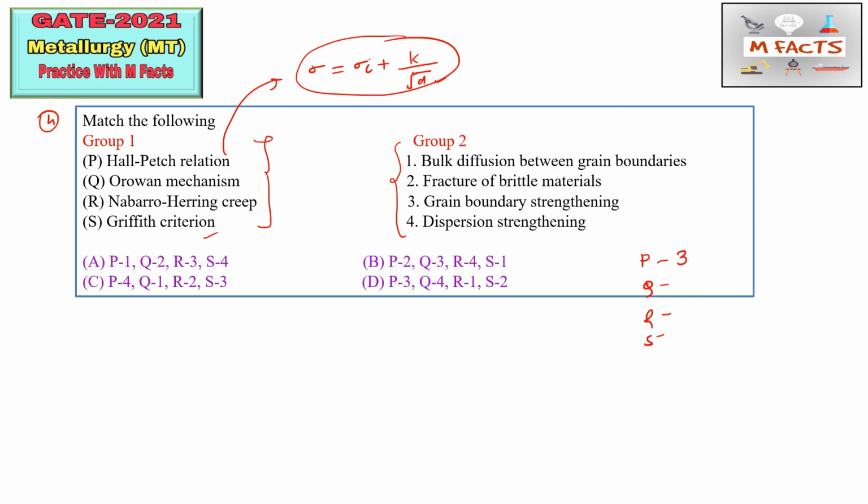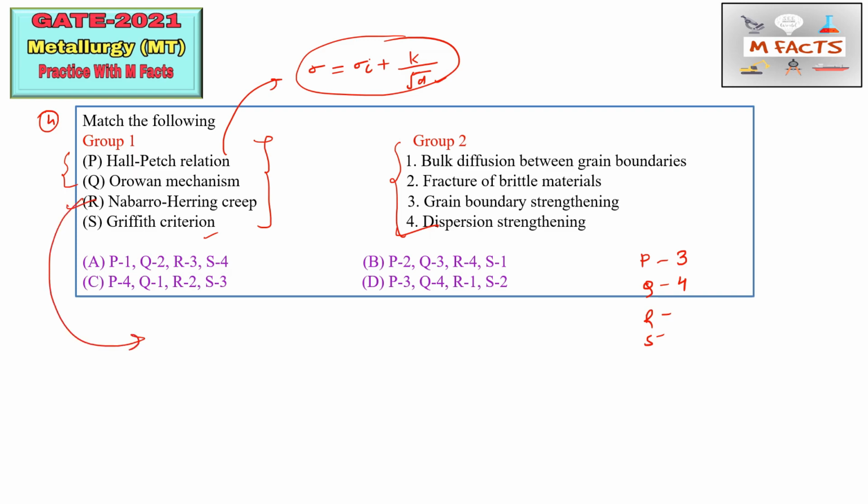And the next one is the Orowan mechanism. The Orowan mechanism is basically used for dispersion strengthening. So these two are from the strengthening or hardening part. So Q you can match with this, 4, and R is Nabarro-Herring creep.